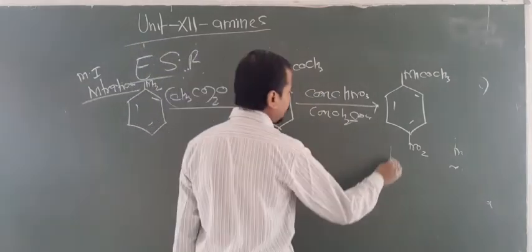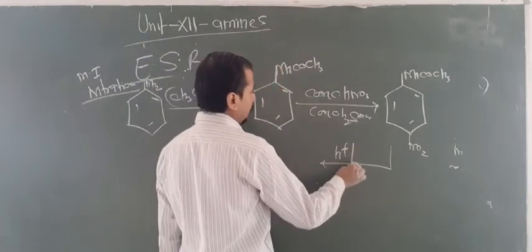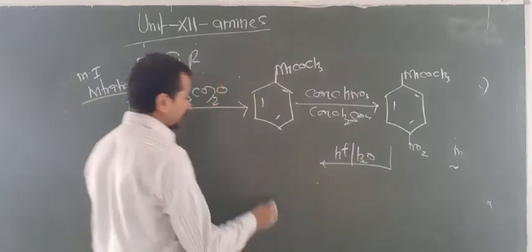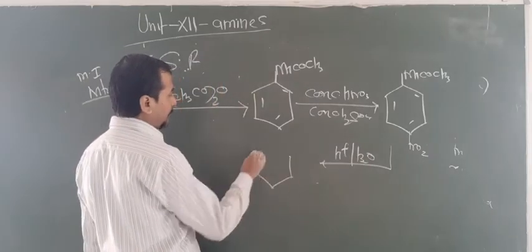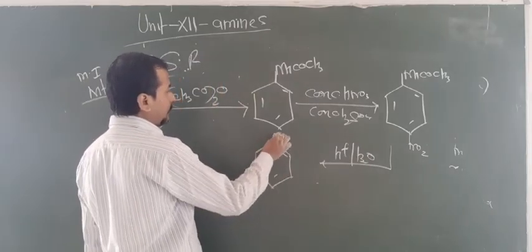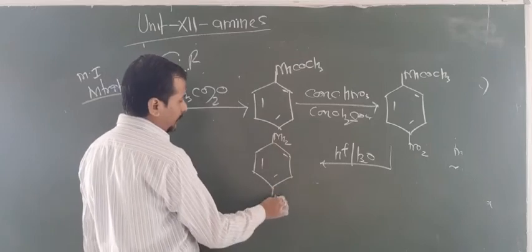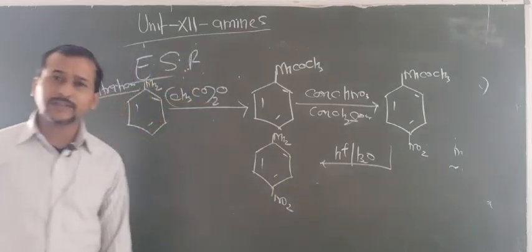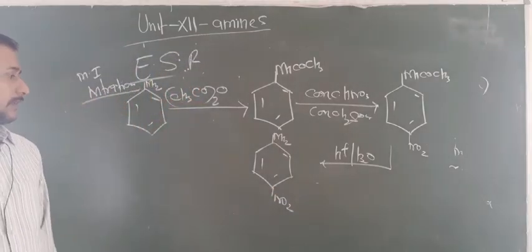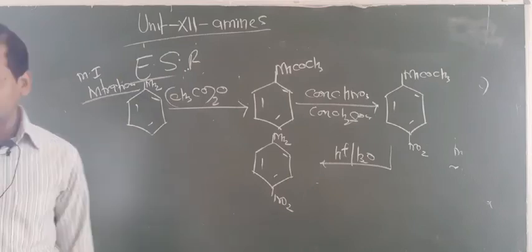Now again hydrolysis takes place, and this group again becomes NH2 and this is NO2. Are you getting this point? So by this way you can get para nitroaniline.